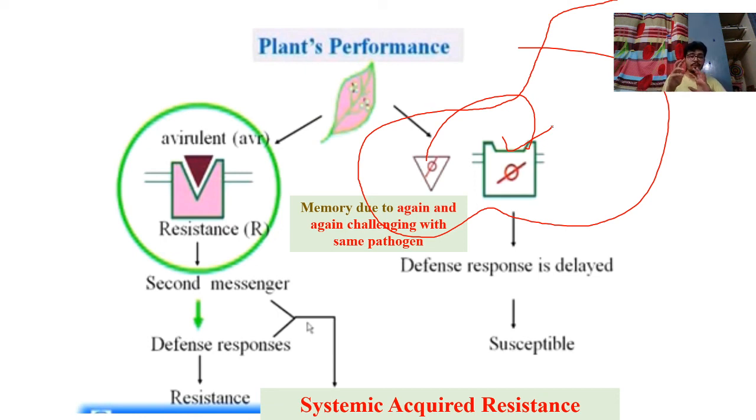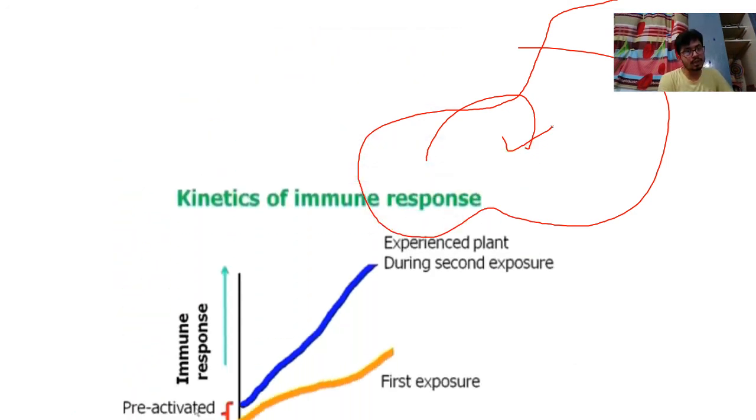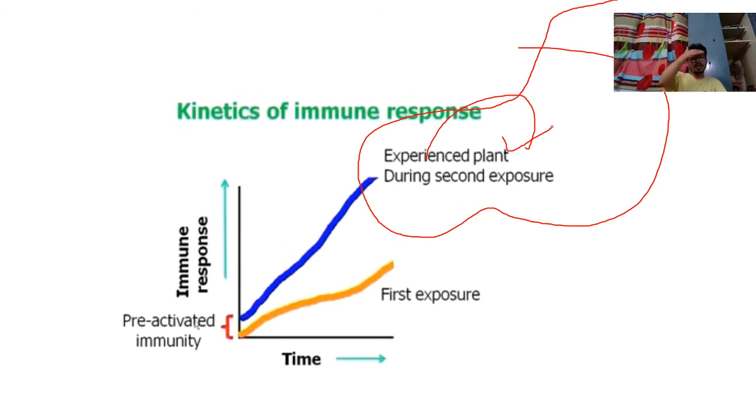So the plant will generate memory when it is challenged again and again by the same pathogen. So what will the plant do? The plant will trigger immune response, and that immune response is basically systemic acquired resistance. So this is really very important. As for kinetics, when the plant interacts the first time, the immune response is somehow low.